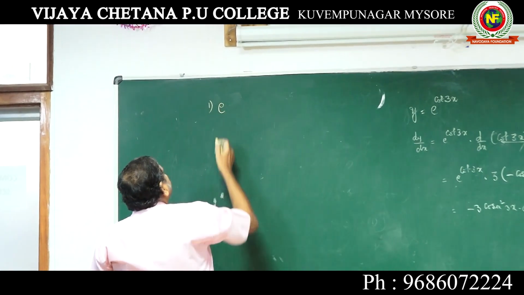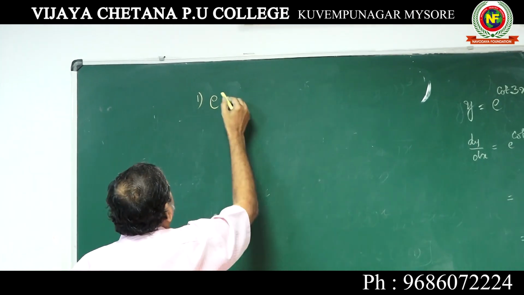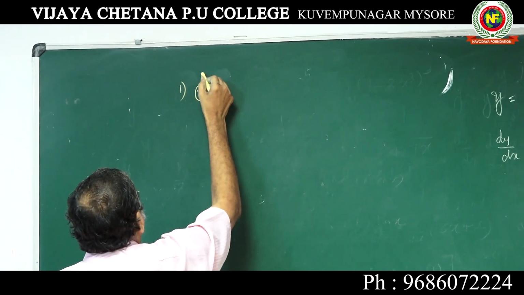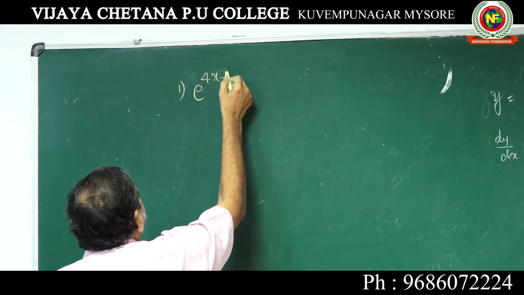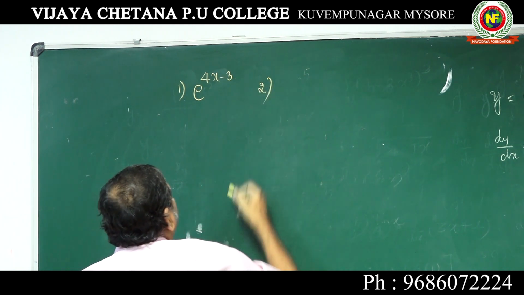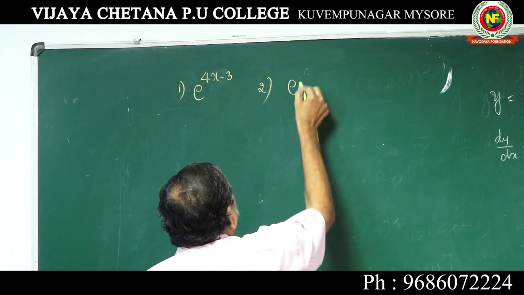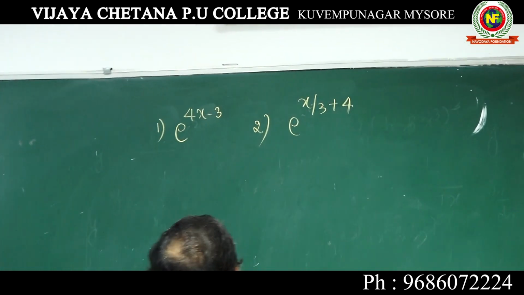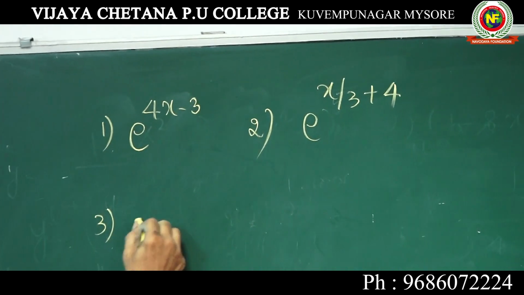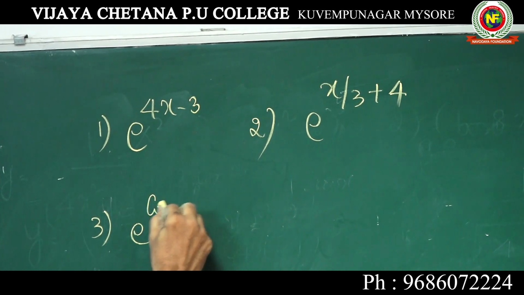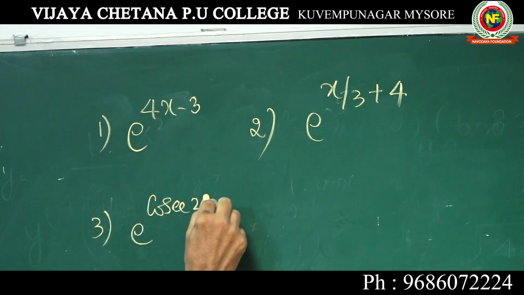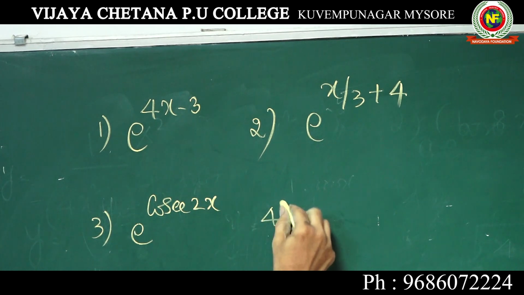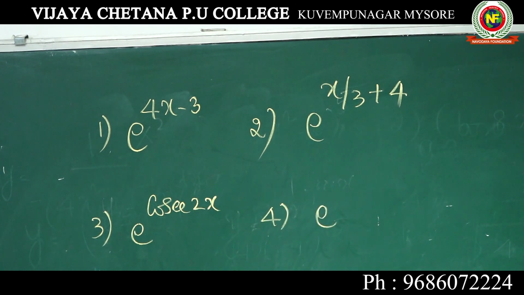Do these problems. One is e to the power of 4x minus 3. Second one, e to the power of x by 3 plus 4. Third one, e to the power of cosecant 2x, and e to the power of sin 2x.